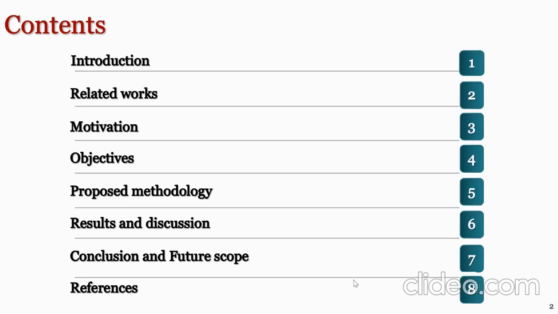These are the contents of my presentation. We will begin with a brief introduction into what my research topic is, followed by a related work section, and the gaps are identified, which led to the proposal of the model, and the objectives of the work, followed by the proposed methodology and results and discussion, and we'll conclude with the concluding remarks and future scope.